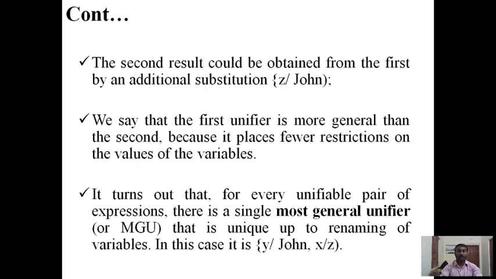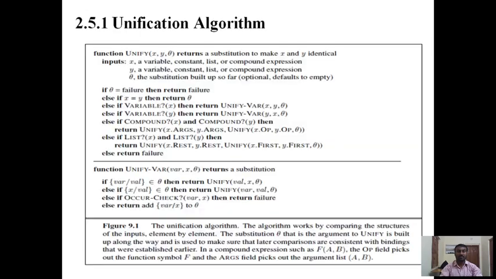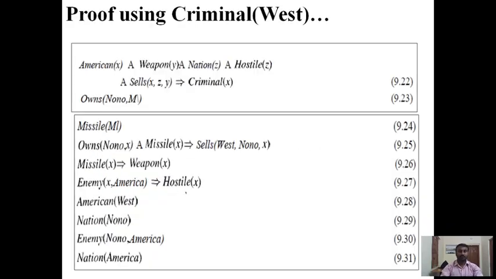It turns out that for every unifiable pair of expressions, there is a single most general unifier that is unique up to renaming of variables. In this case, it is in this format. So this is nothing but a simple unification algorithm.